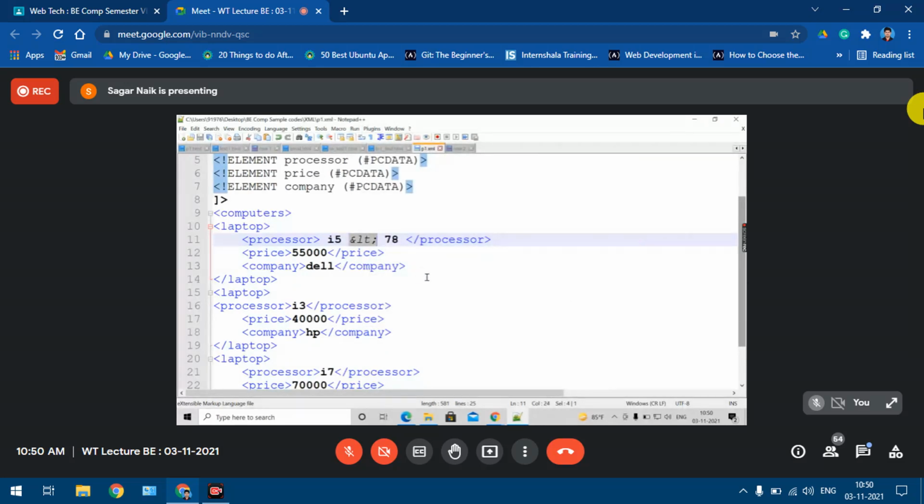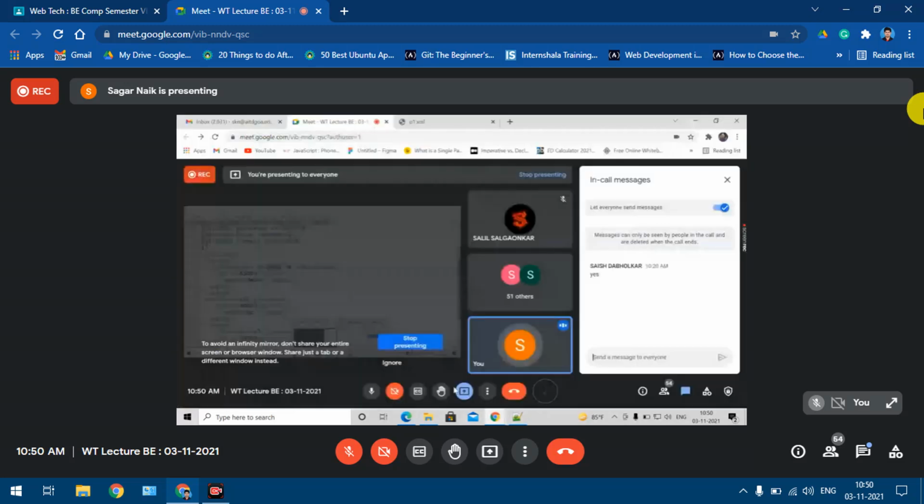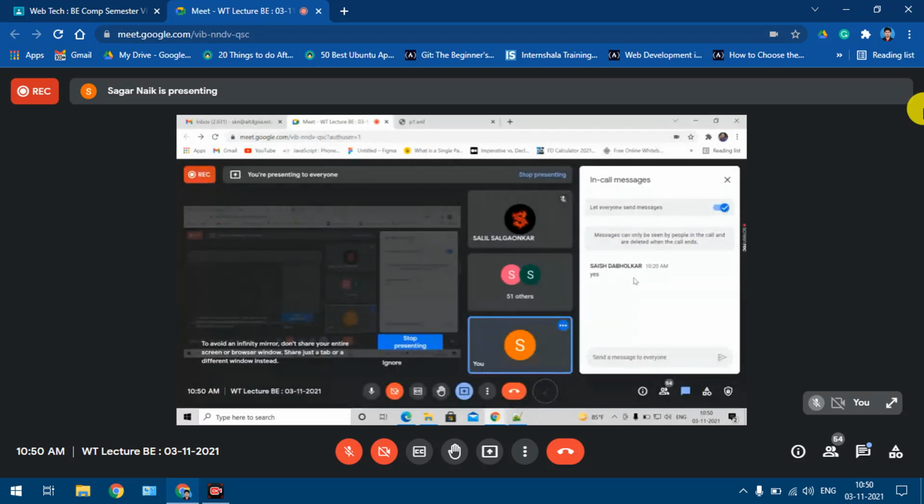Even in HTML, you must have used this kind of entity reference. Can anyone tell me a simple example which you had used in HTML? I had seen during your experiment 2 verification, many had used some kind of entities in HTML.